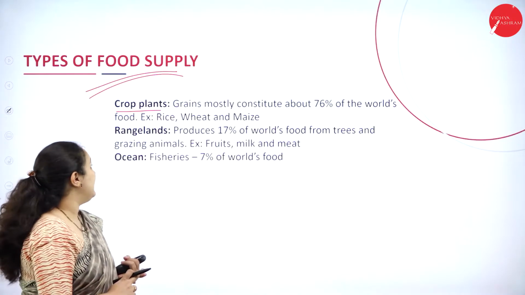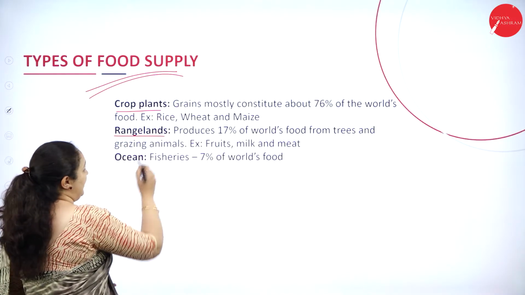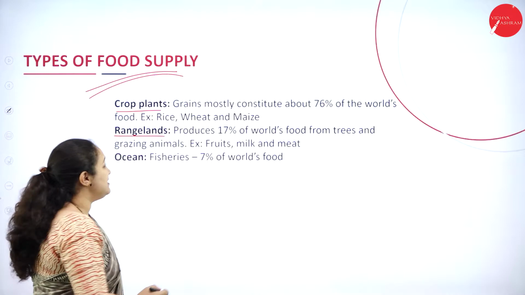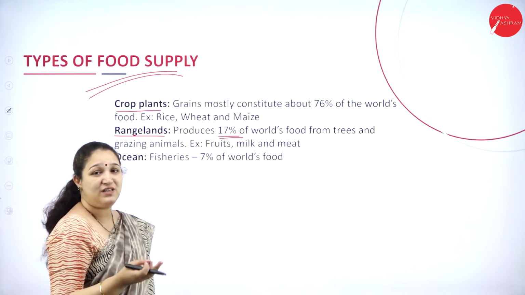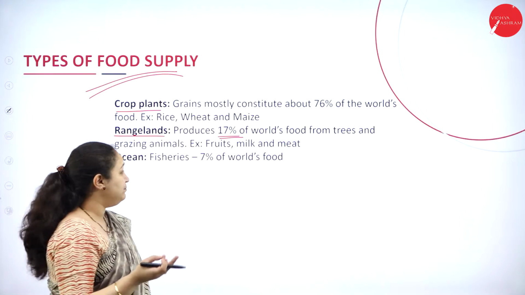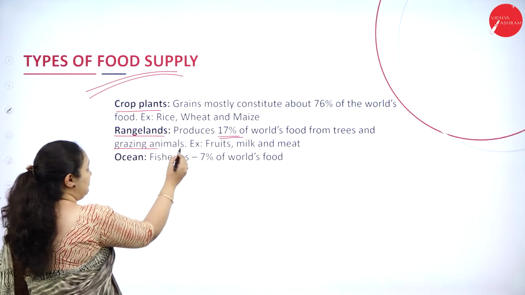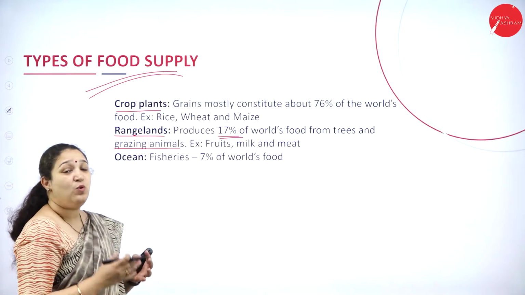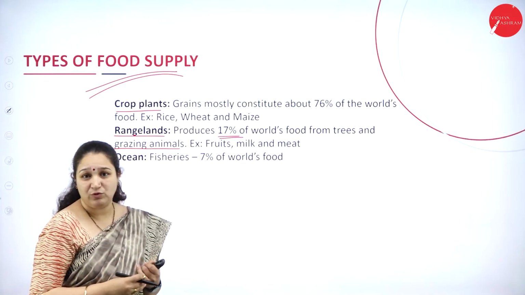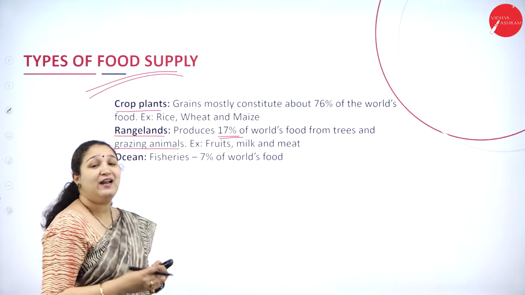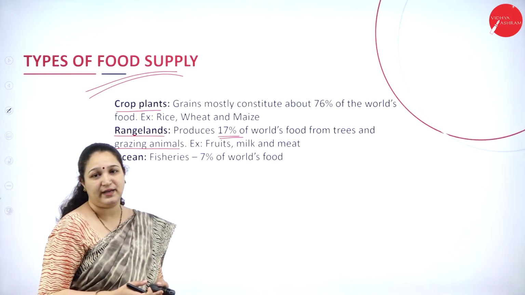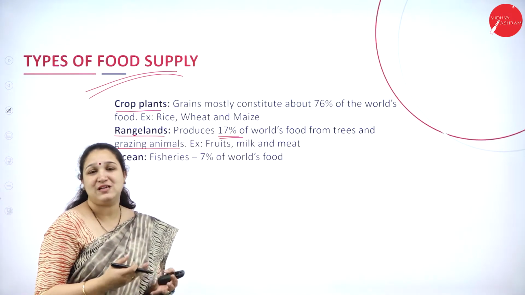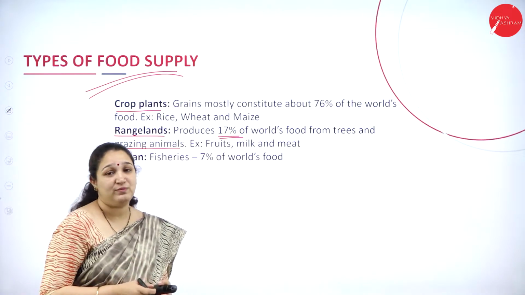Okay. Second type is the rangelands. It produces 17% of the world's food, that is from trees as well as from the grazing animals. What do we get from trees? It's usually fruits. From the grazing animals it can be meat and milk, and such food supply we call the food from the rangelands.